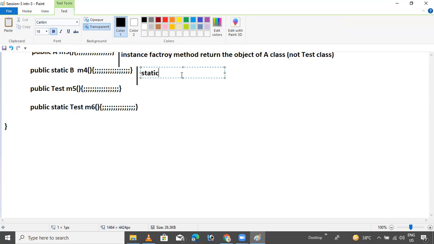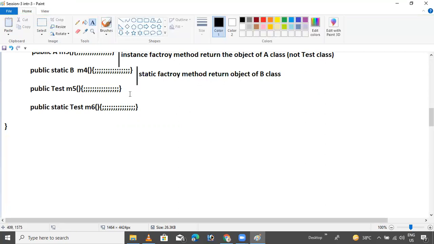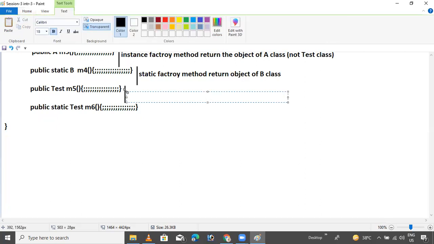Static, this is the static factory method. That one is the instance factory method. This is the static factory method that returns an object of B class. I have already declared A, B, C and D classes. If you are watching this video in the middle and it is not useful for you, then watch from the beginning.